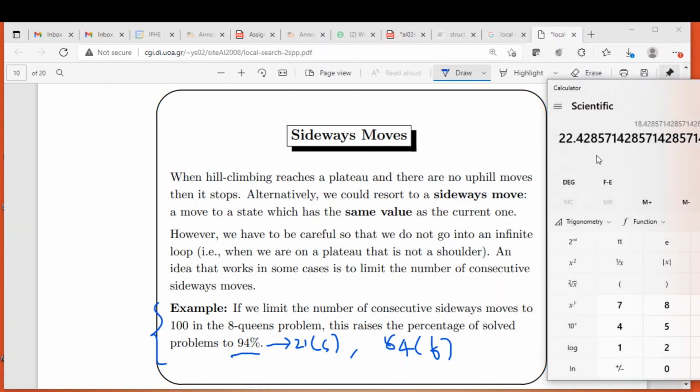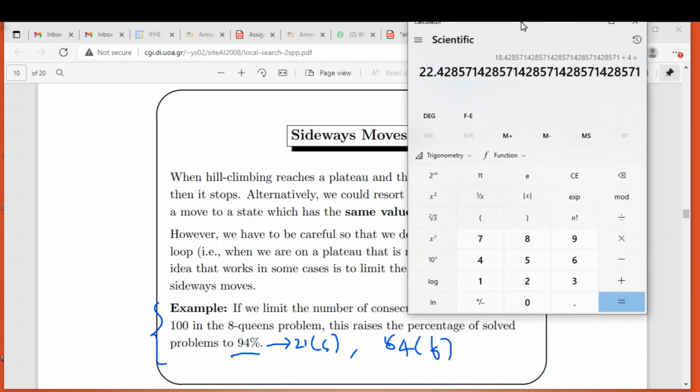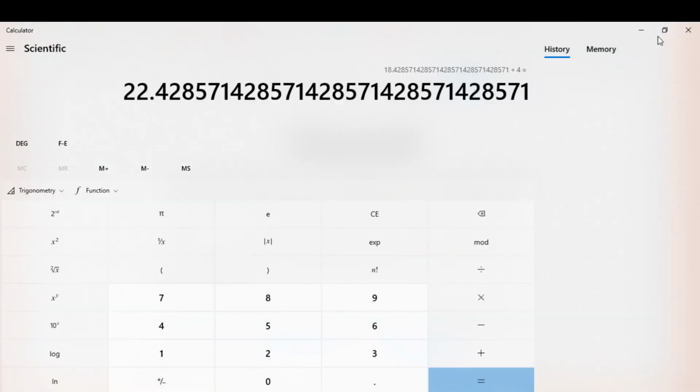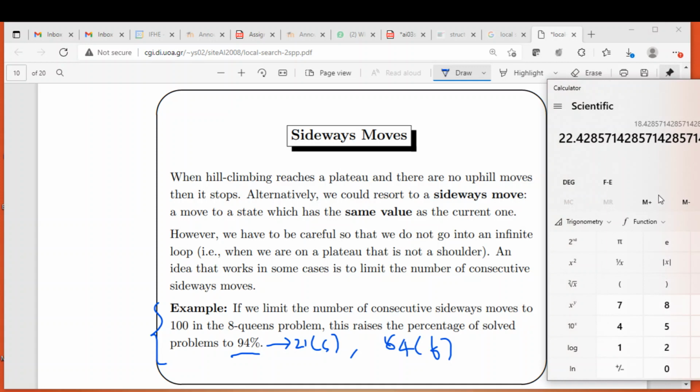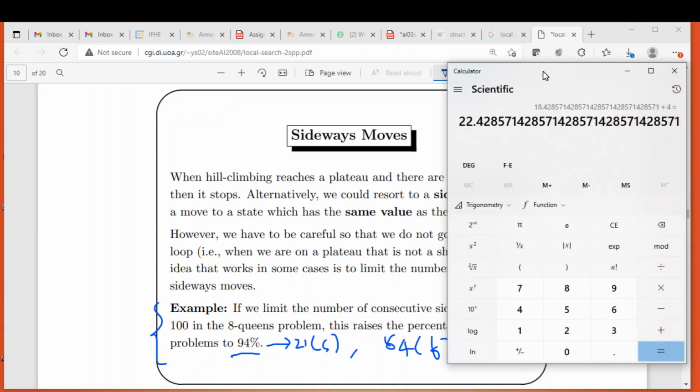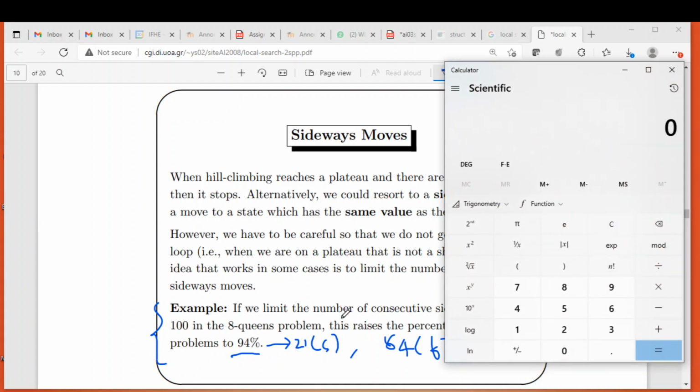So the effective number of steps will be 1 by p. So in this case, what is p? P is 0.94.